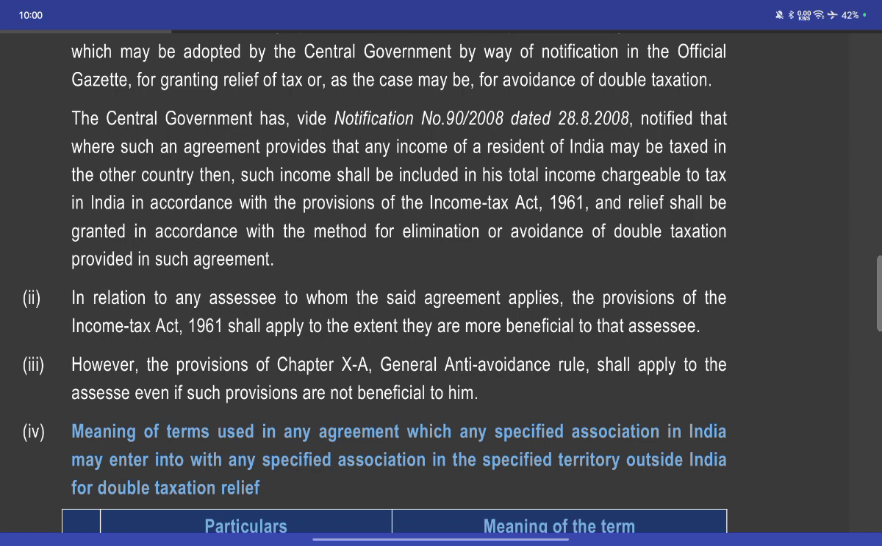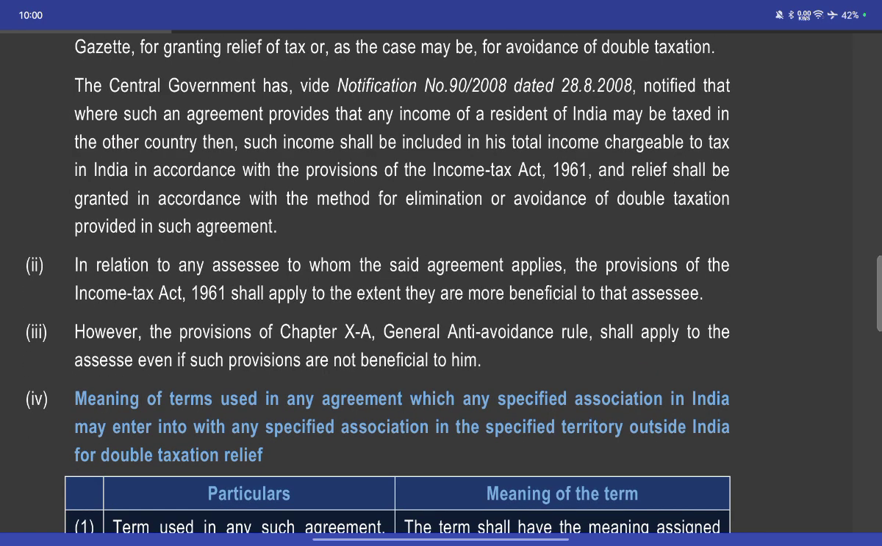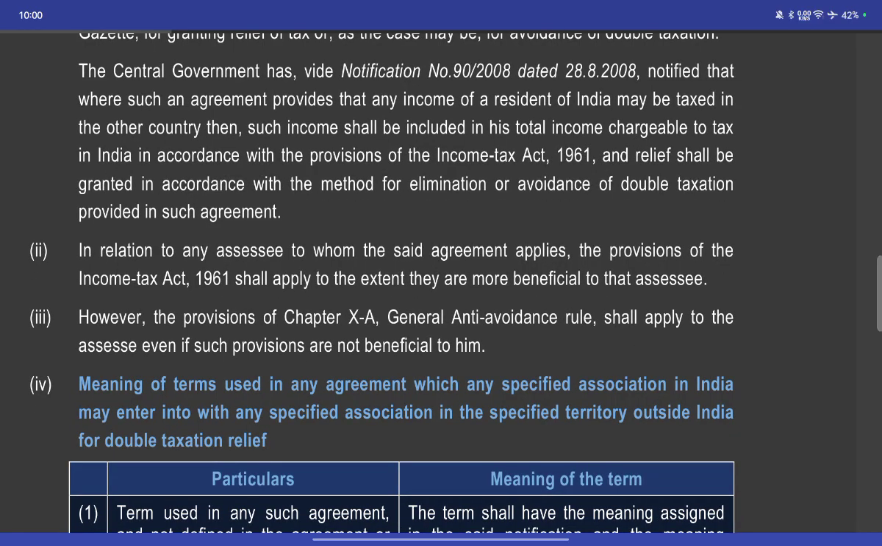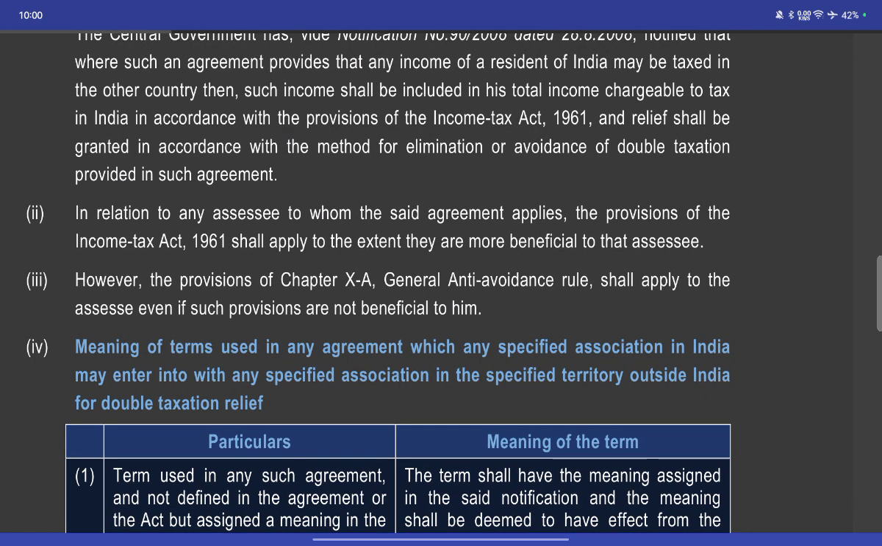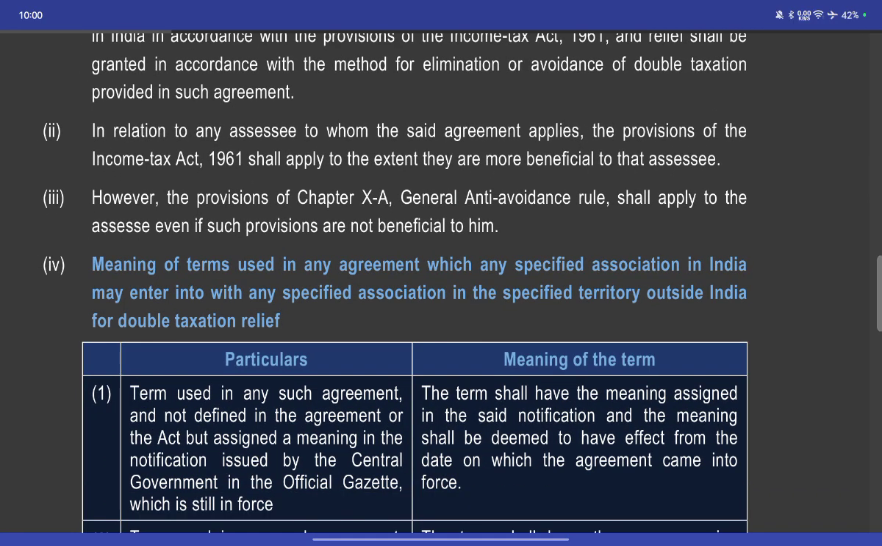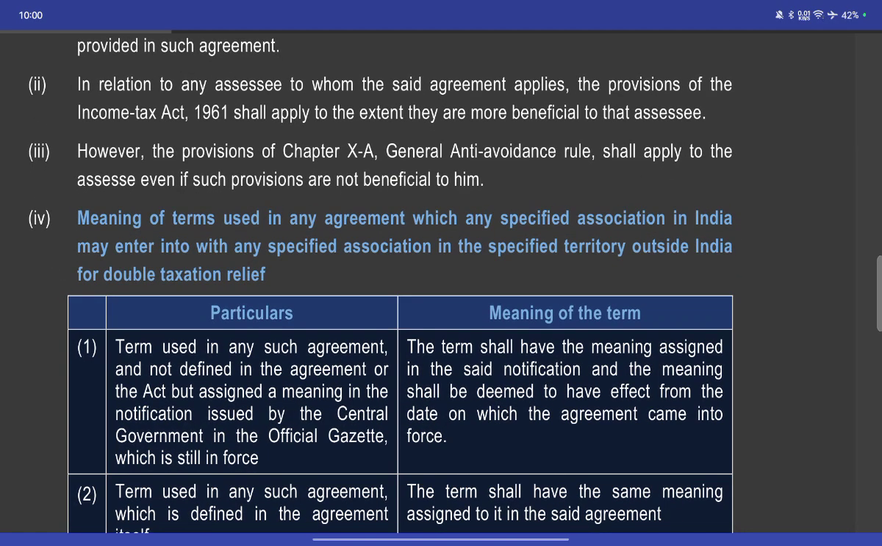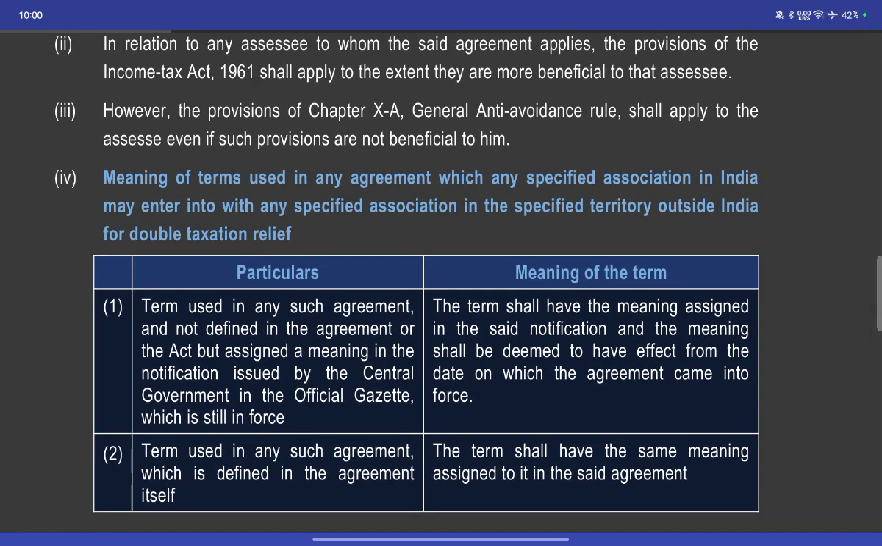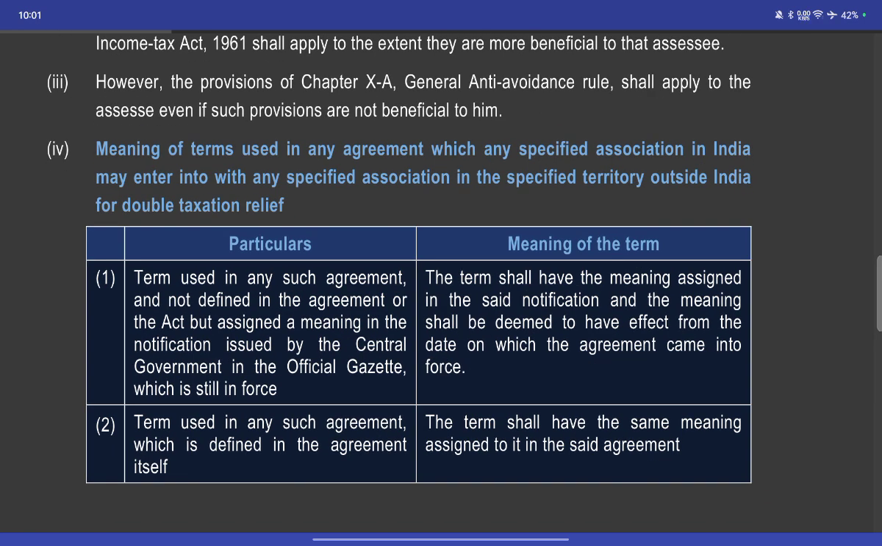The central government, through Notification 91 of 2008, notified that where the agreement provides that any income of a resident of India may be taxed in the other country, such income shall be included in the total income chargeable to tax in India in accordance with the provisions of the Income Tax Act 1961. The relief shall be granted in accordance with the method for elimination or avoidance of double taxation provided in the agreement. In relation to the assessee to whom the said agreement applies, the provisions of the Income Tax Act 1961 shall apply to the extent they are more beneficial to the assessee. However, Chapter X-A, the general anti-avoidance rule, shall apply to the assessee even if the provisions are not beneficial to him.